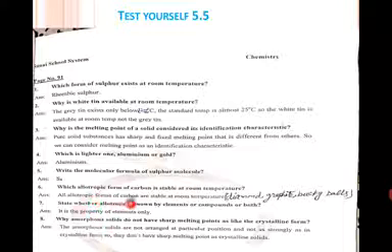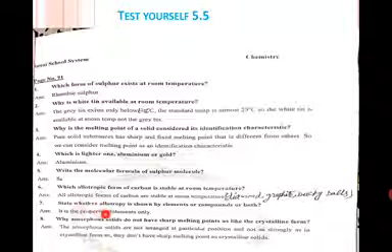All allotropic forms of carbon are stable at room temperature. All allotropic forms means there are three allotropic forms of carbon, which are diamond, graphite and buckyballs. This means all these three allotropic forms are stable. Question number 7. State whether allotropy is shown by elements or compounds or both. Answer is, it is the property of elements only.